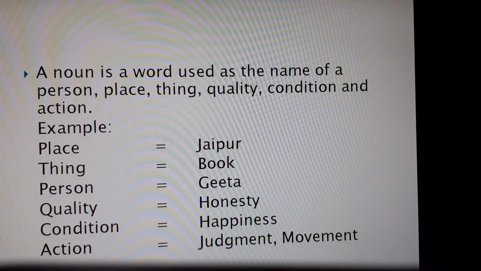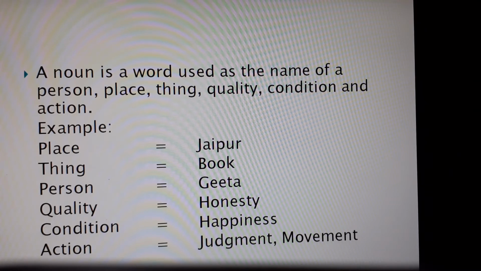For example, when we say the name of a place, we have the example Jaipur, we have the example Banswara. That is the name of a place. That is a noun. In the same way, the name of a thing, that is book. This is a book.